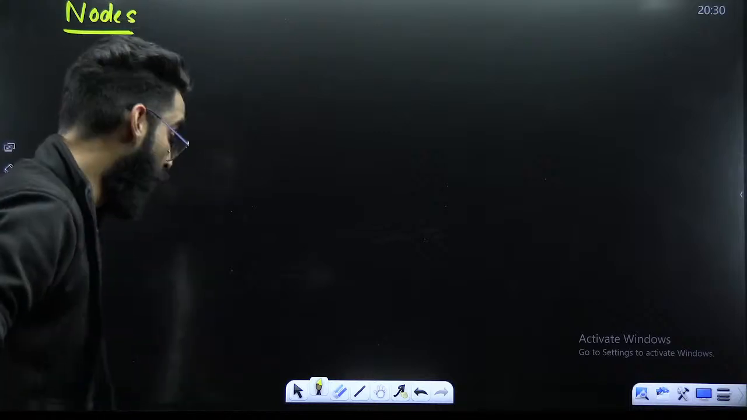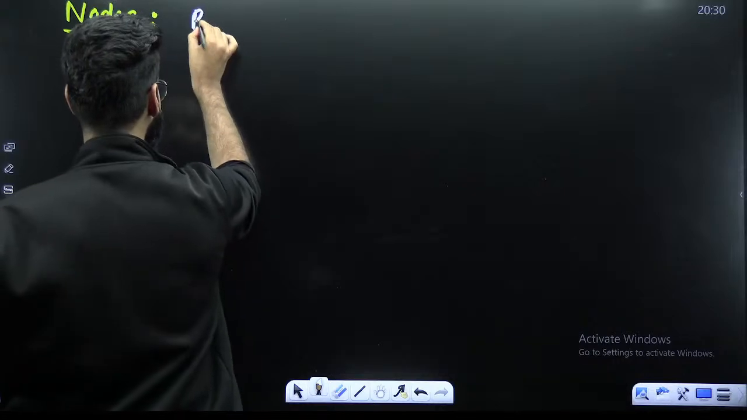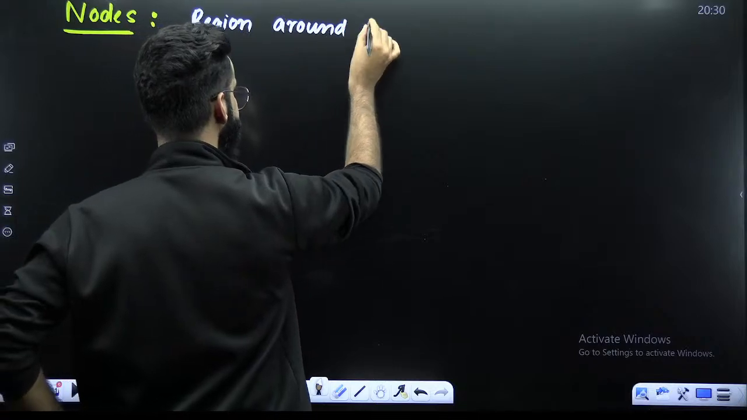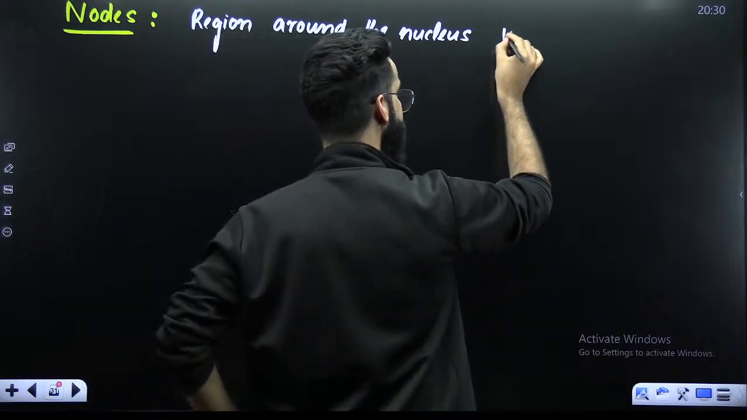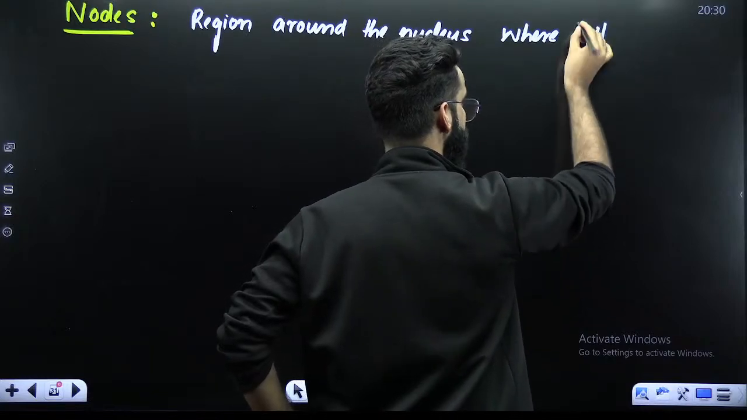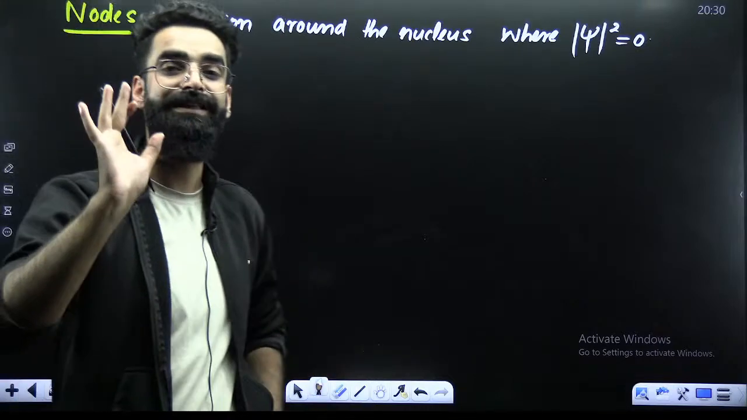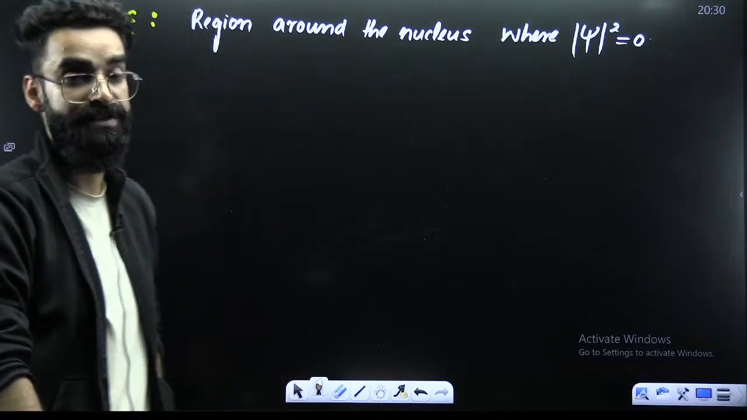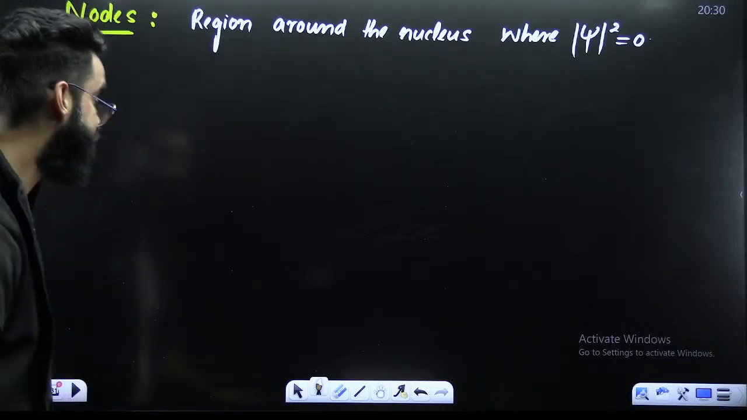My dear students, first of all, what is a node? How do you define a node? Node is basically a region around the nucleus where psi square value is equal to 0. Or I can say where probability of finding the electron is 0. Region around the nucleus where the probability of finding the electron is 0.